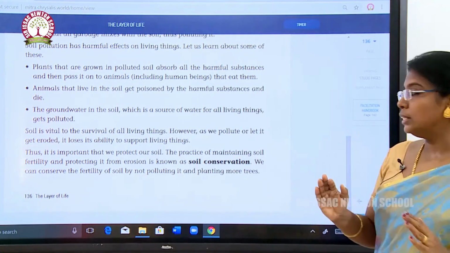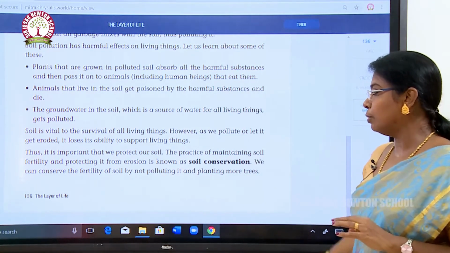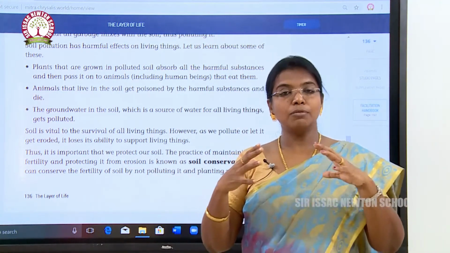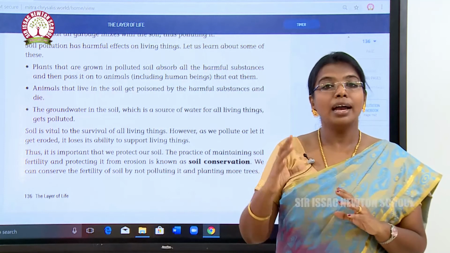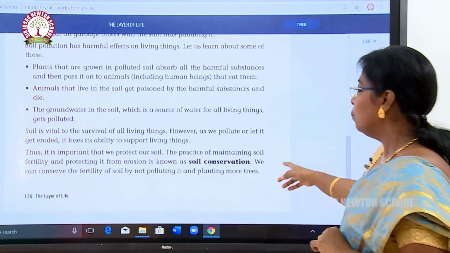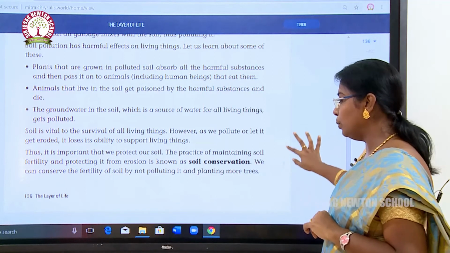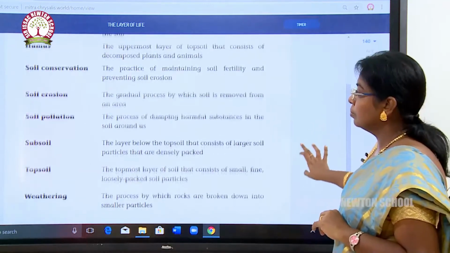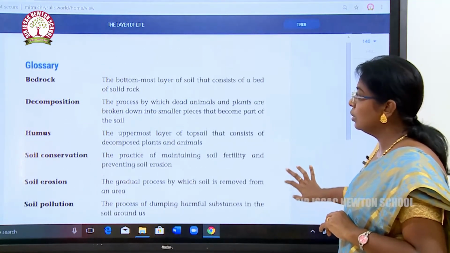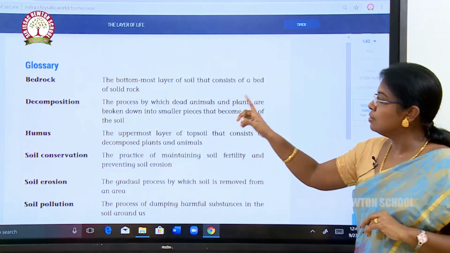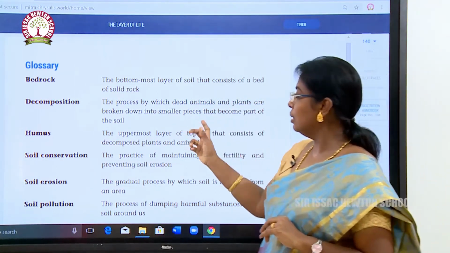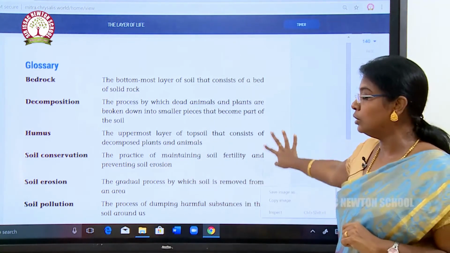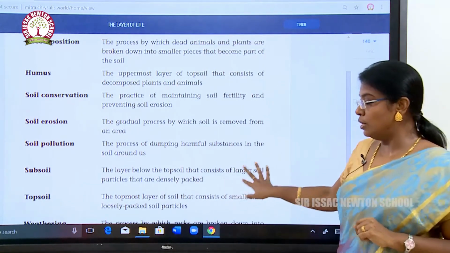The practice of maintaining soil fertility and protecting it from erosion is called soil conservation. So we have to protect the soil and conserve the soil, and that is called soil conservation. We can conserve the fertility of the soil by not polluting it, and by planting more trees. In this lesson we have seen bedrock, the bottommost layer of the soil, which consists of a bed of solid rock. Decomposition, humus, soil conservation, soil erosion, soil pollution, subsoil, topsoil, weathering.